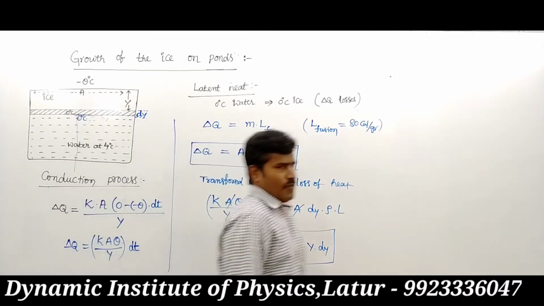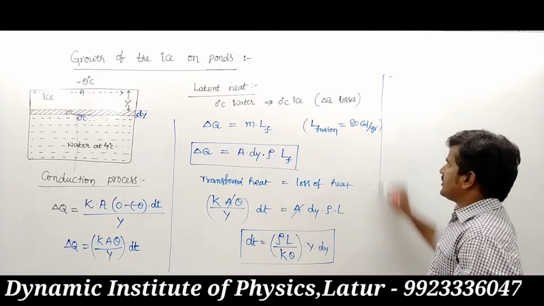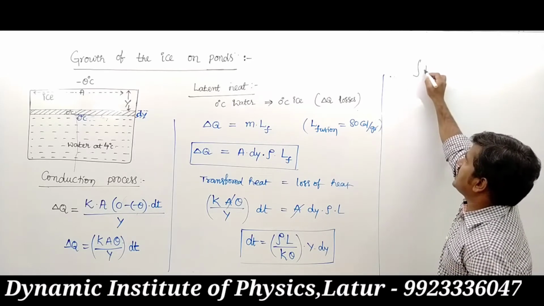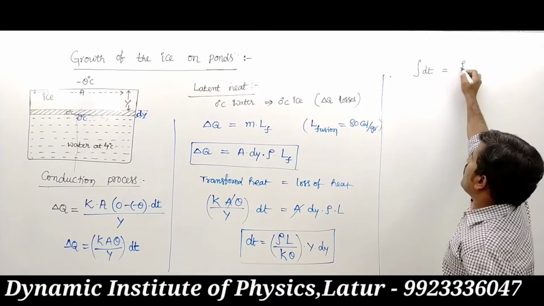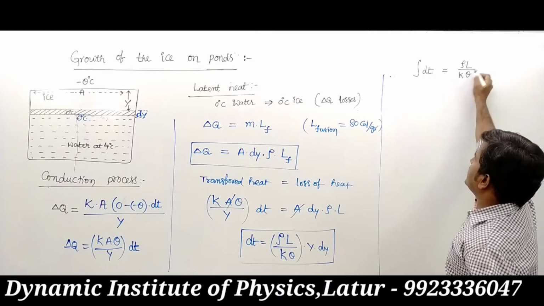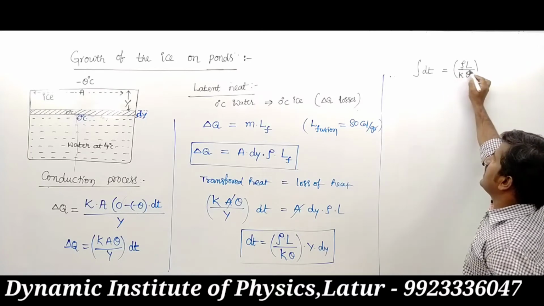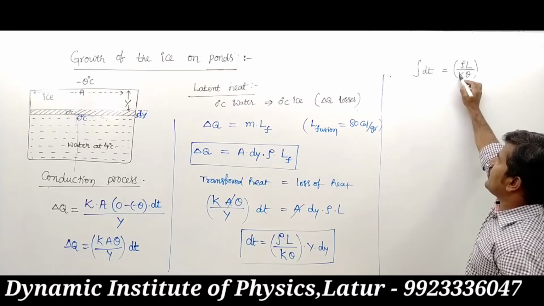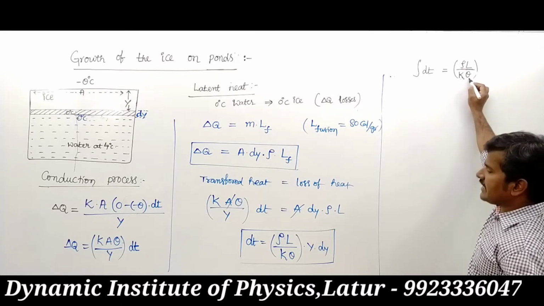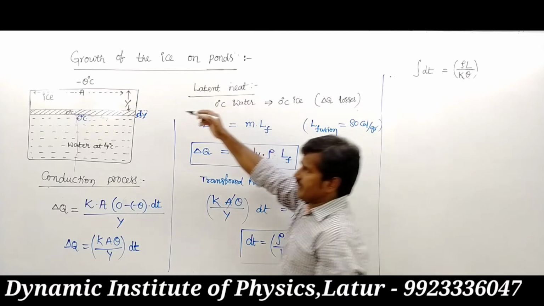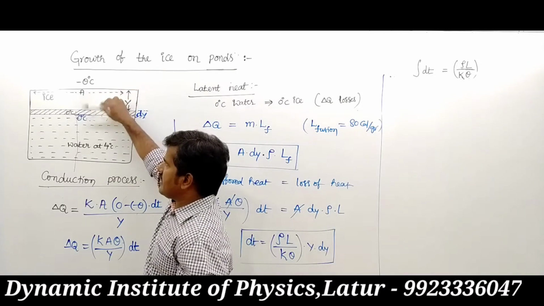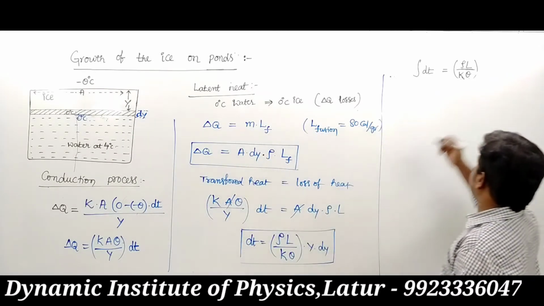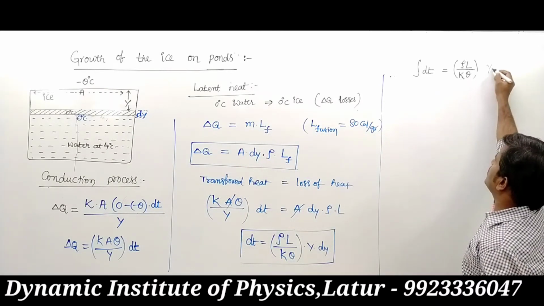Integration on both sides. So integration on both sides, that value equals integration of dt. It is written as rho L upon K into theta. Rho indicates density of water, L latent heat of water, and K indicates coefficient of thermal conduction, theta temperature change. That means the temperature change is the outside atmospheric temperature, that is theta. So into y into dy.